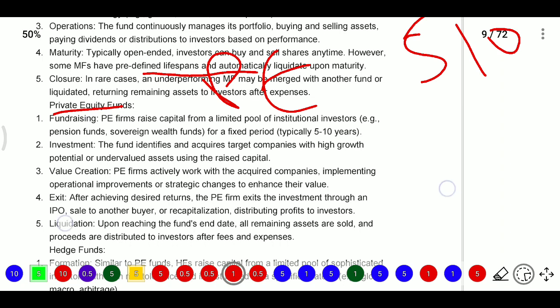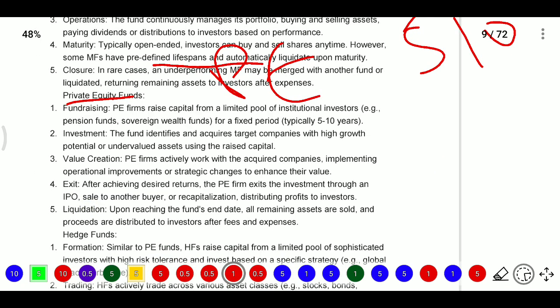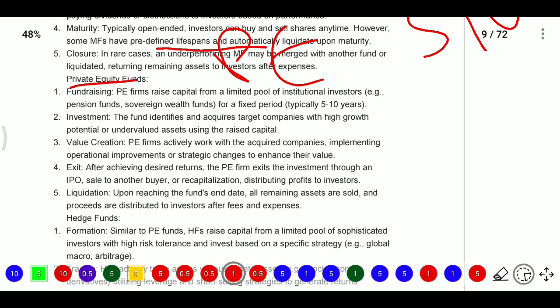So private equity firms raise capital from a limited pool of institutional investors or high net worth persons who have more money, for example pension funds or sovereign wealth funds. For a fixed period, they will typically go for 5 to 10 years. They will not have less time. The fund will identify and acquire target companies which have high growth potential and undervalued assets using the raised capital.